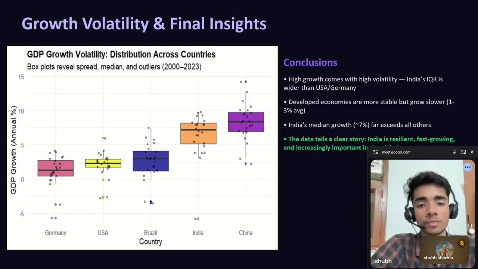India's ability to consistently maintain a high median and recover from shocks makes it one of the most dynamic economies in the world. And this data clearly shows India is not just growing fast, it is growing strong.